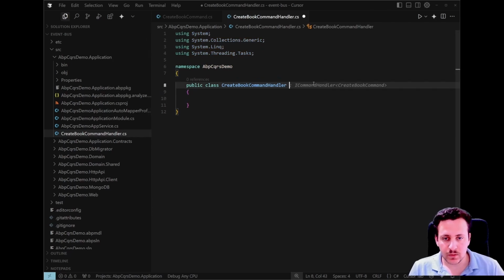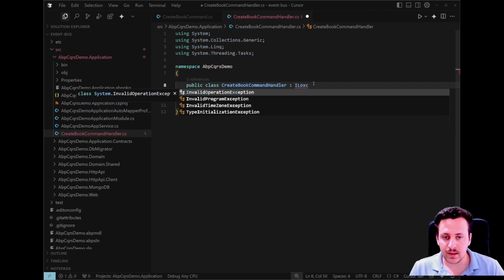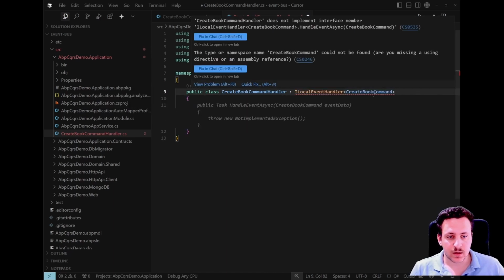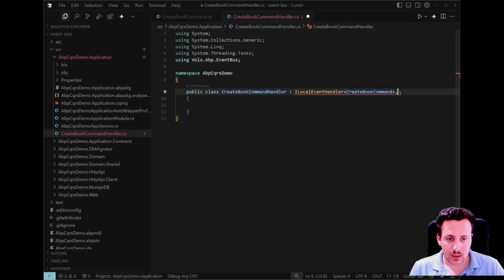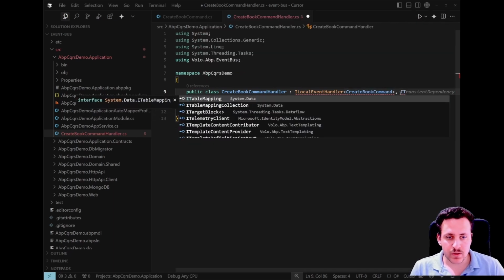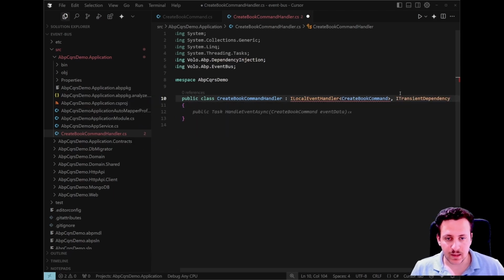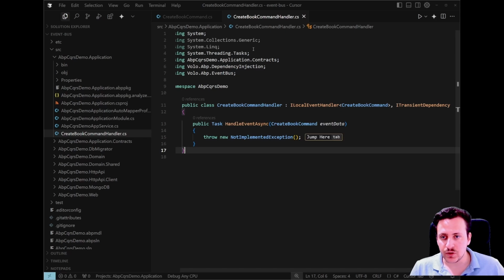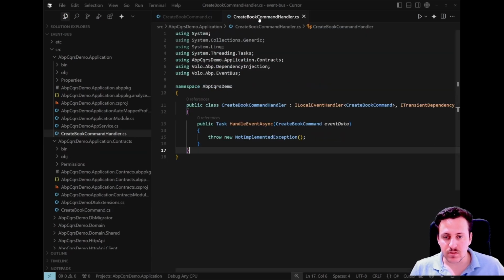And this time we will implement ILocalEventHandler service of ABP, and in here we will pass the command type as CreateBookCommand, and also we will register our services as a transient lifetime, like this one. We need to implement the ILocalEventHandler service in here, and let me add related namespaces. And now, whenever we publish the CreateBookCommand, then ABP's own local event bus system will work, and then it will hit this breakpoint, and all of our application logic will be run through in this method.